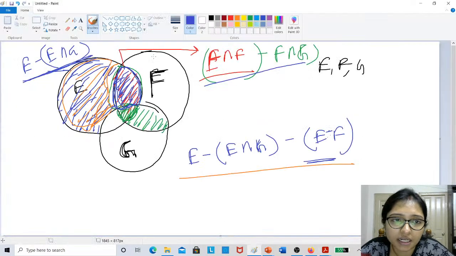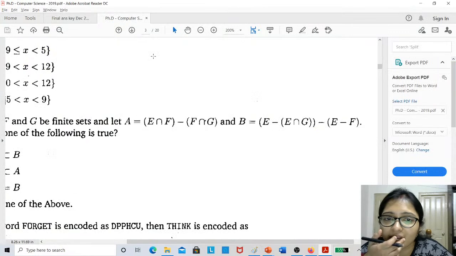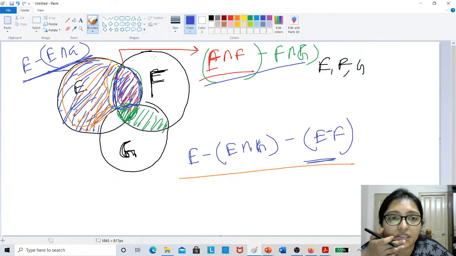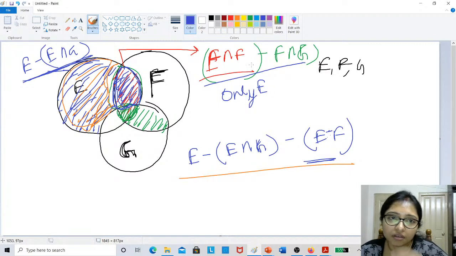A is E intersection F minus F intersection G. E intersection F, only E. Yes, only E. Yes, E intersection F minus F.